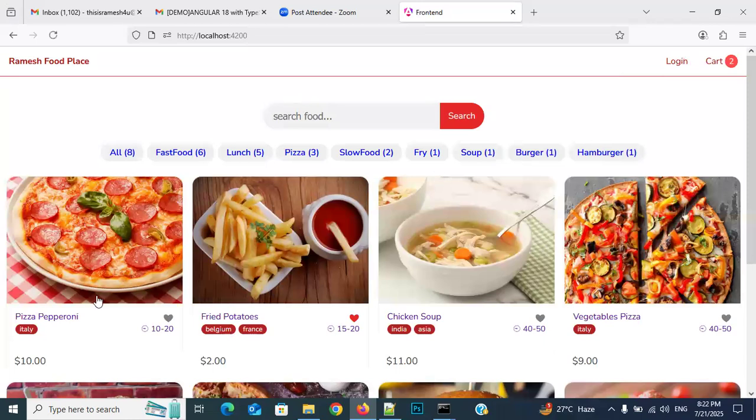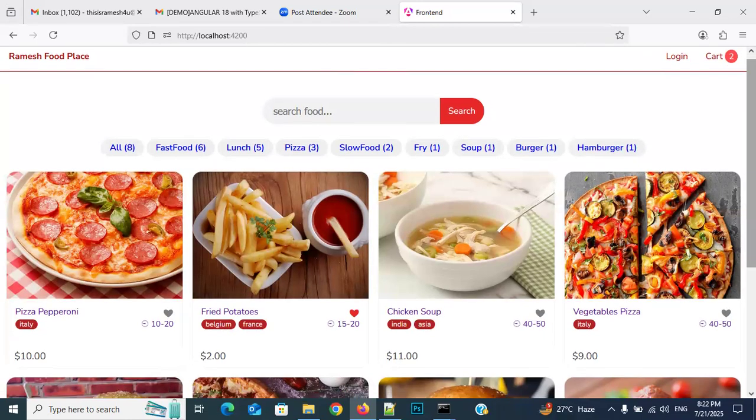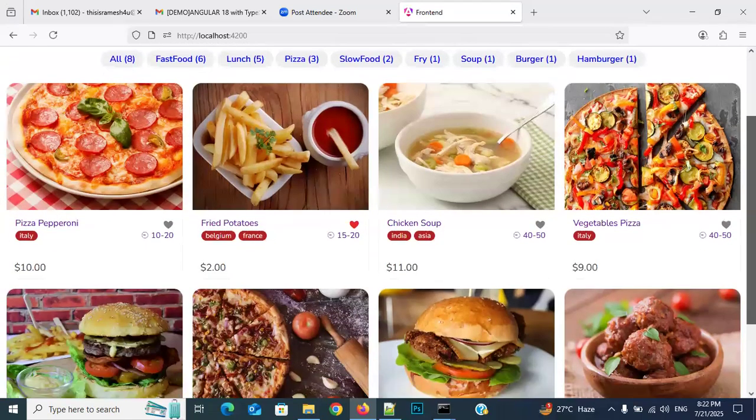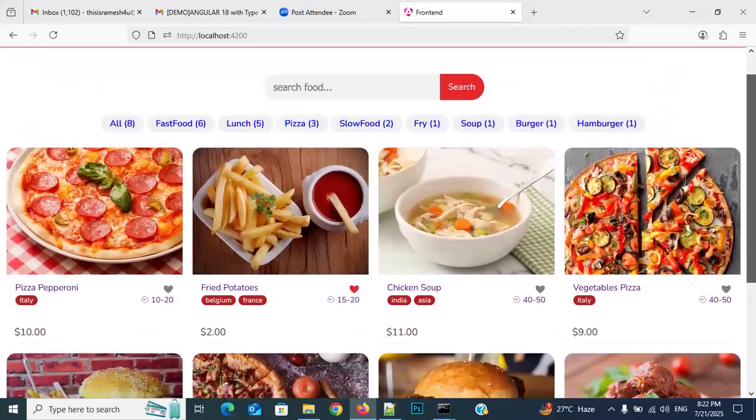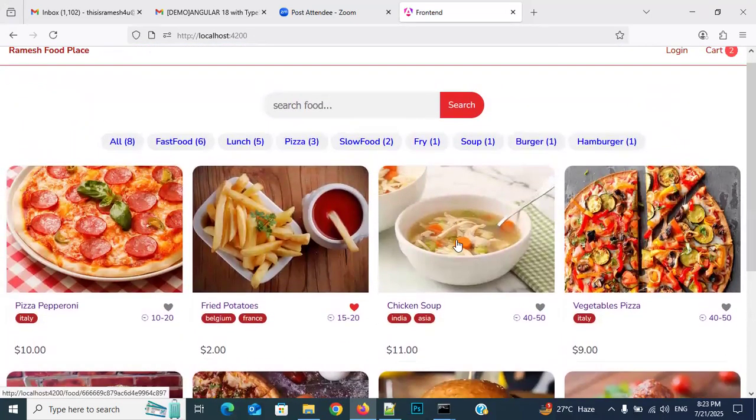See here, everybody. You are seeing these products, right? All these products, whatever you are seeing here, are all coming from the database only, the MongoDB database. Okay, everyone. Kindly respond. How many products are you seeing here? All the products are not coming here statically. They are all coming from the MongoDB database. Okay, everybody, right?